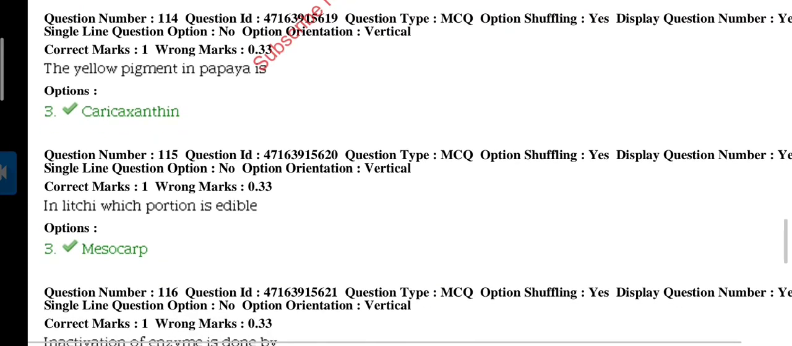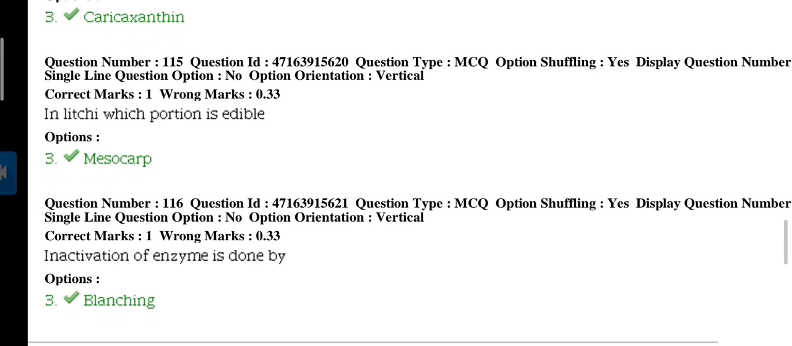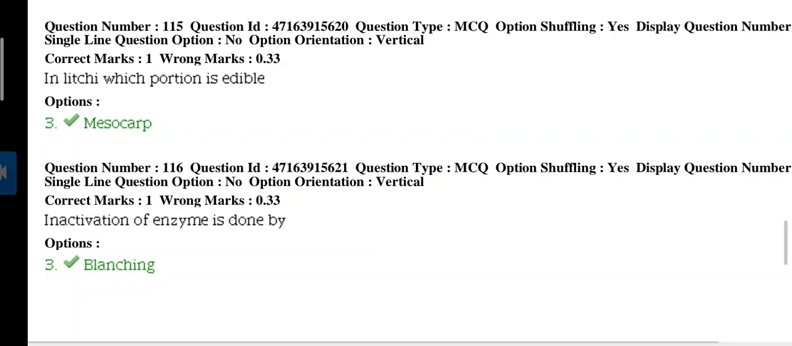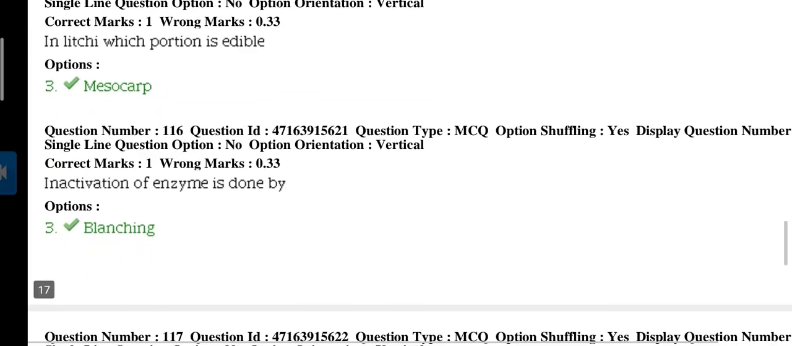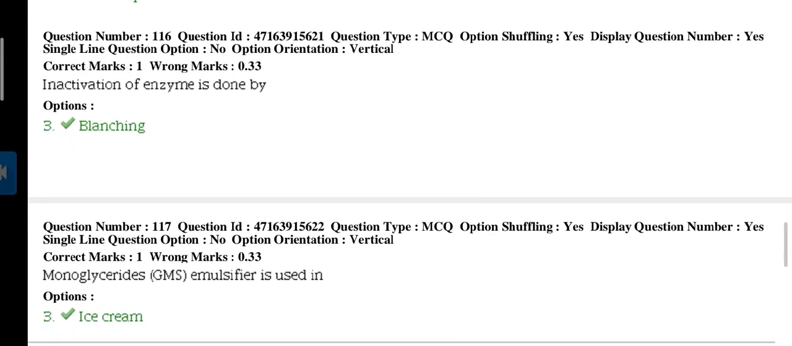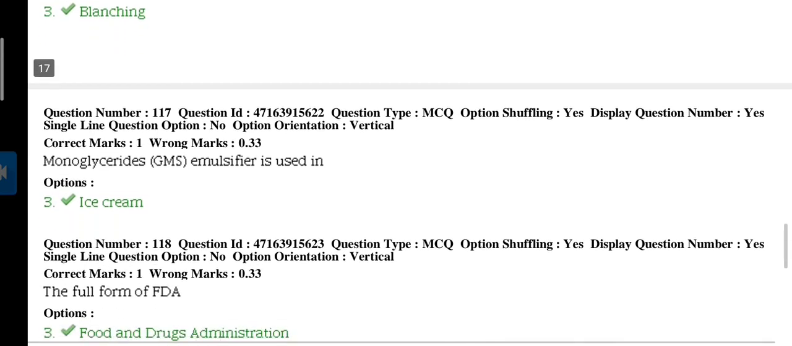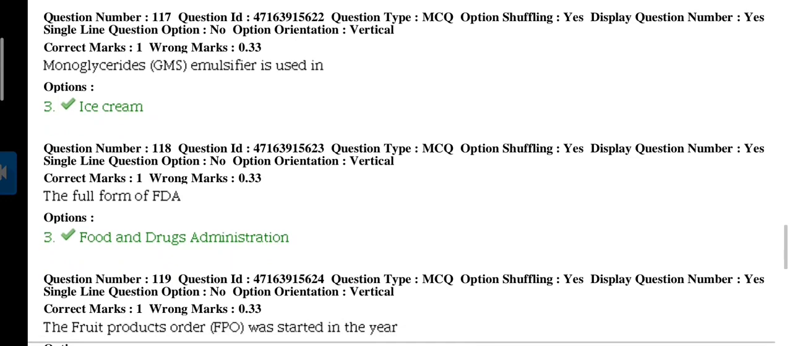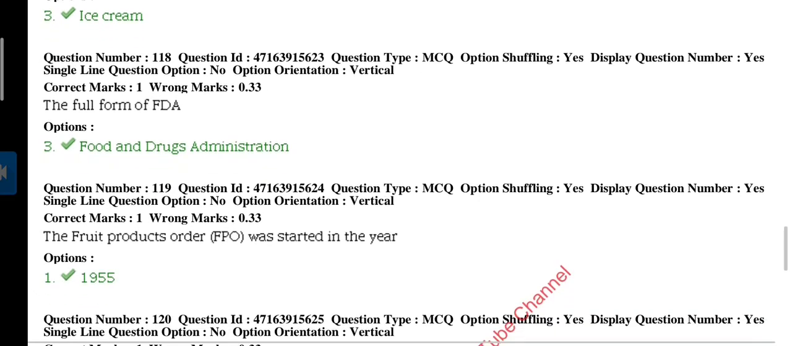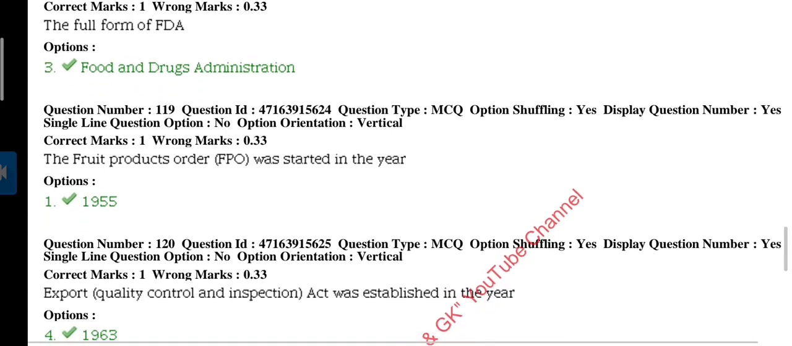Question 114. The yellow pigment in papaya is due to caricaxanthin. Question 115. In lychee, which portion is edible? Answer is mesocarp. Question 116. Inactivation of enzymes is done by blanching, which is a process of food preservation. Question 117. Monoglyceride GMS emulsifier is used in ice creams. Question 118. The full form of FDA is Food and Drugs Administration.